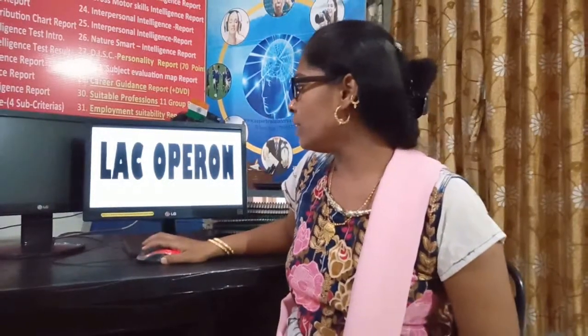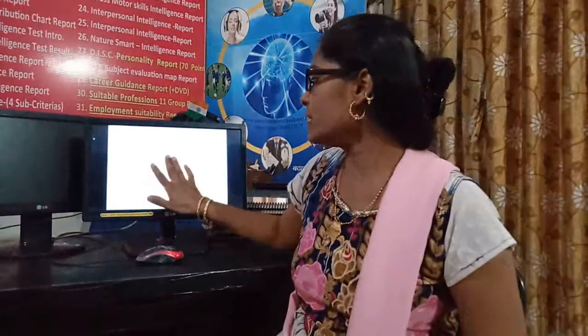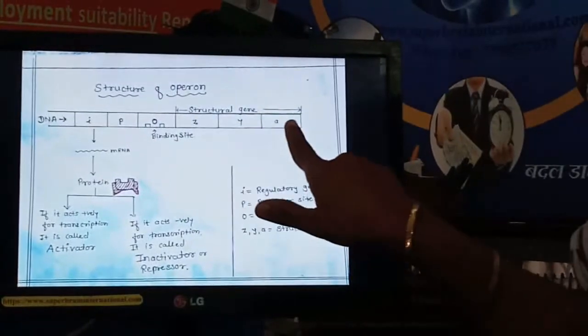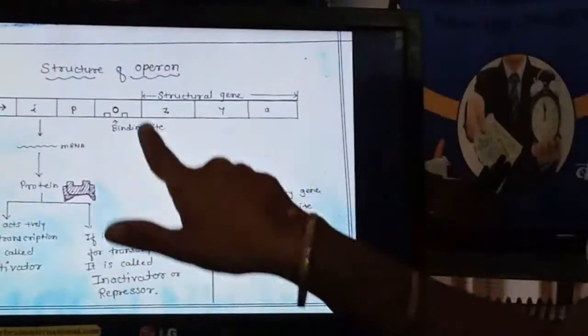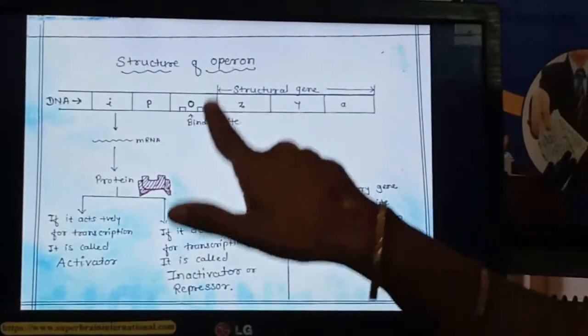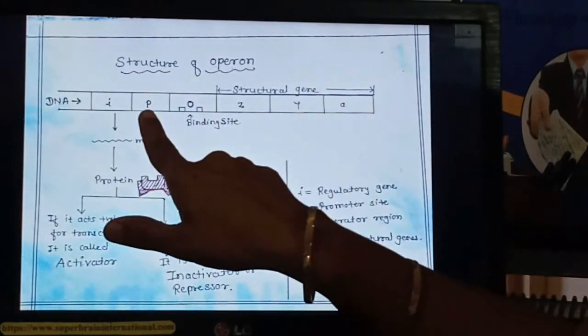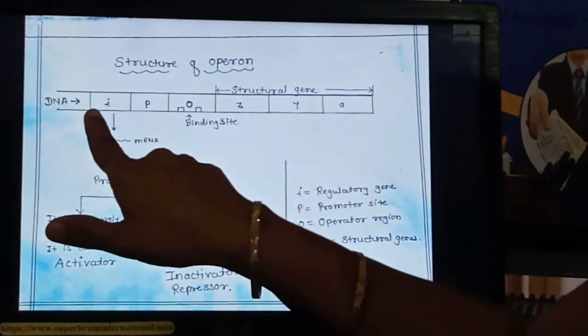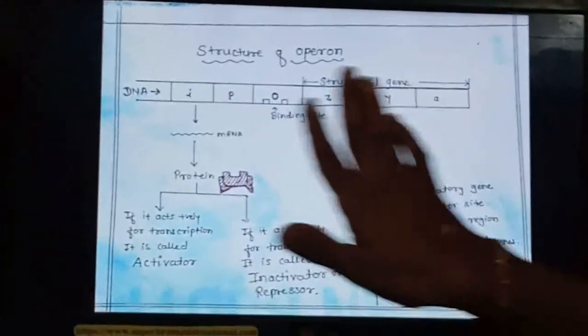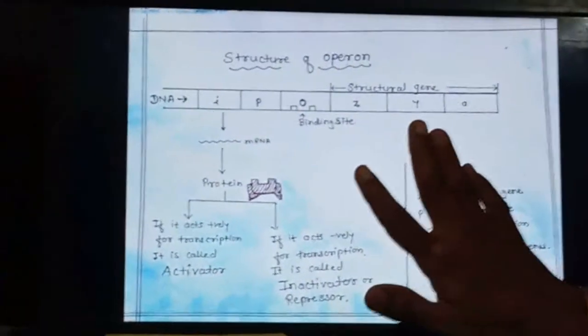Now in this lac operon, we see a polycistronic structural gene, Z, Y, A. So it is a structural gene, and these cistrons are regulated by a common promoter and regulatory gene. So this is what a lac operon is.